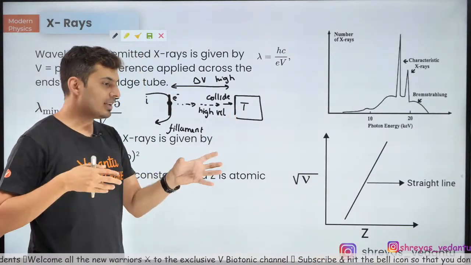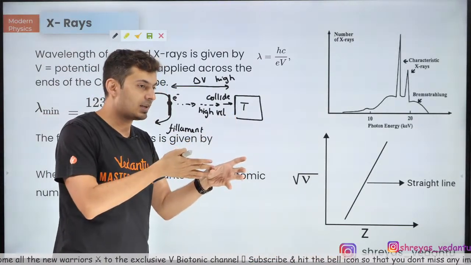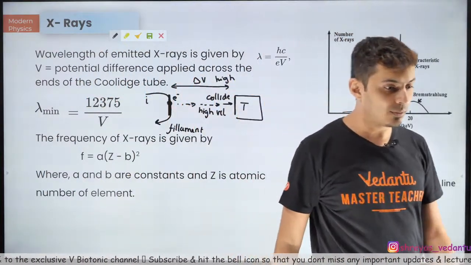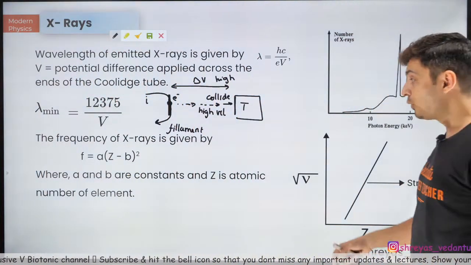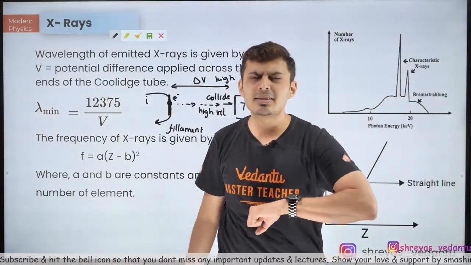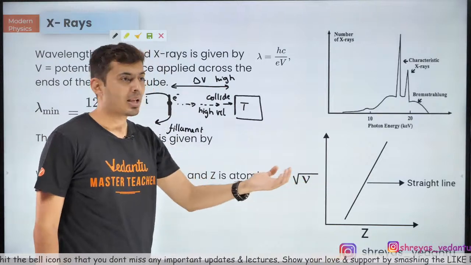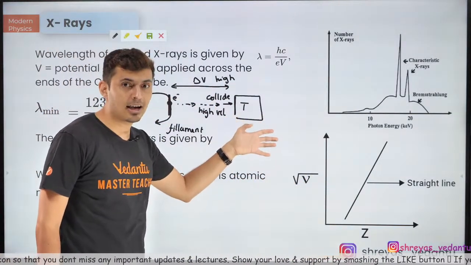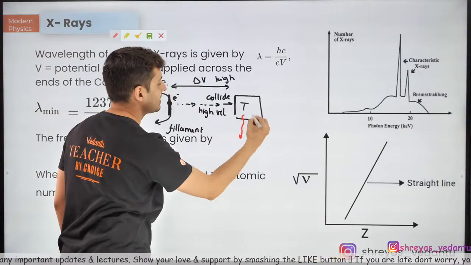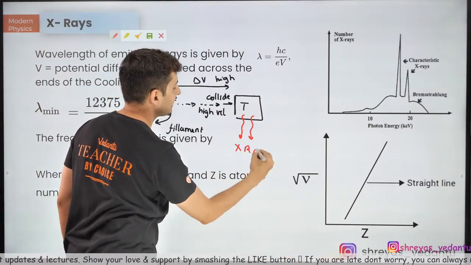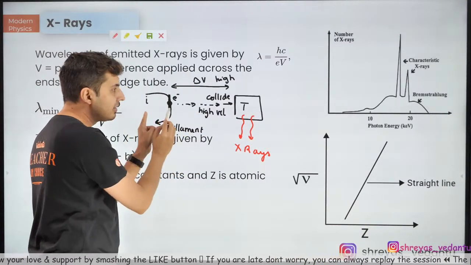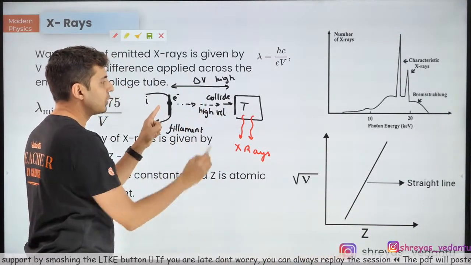used to happen is light used to fall on a metallic surface and electrons used to come out. Try to recollect. In photoelectric effect, what used to happen, guys? The light used to fall on the metallic surface and electrons used to come out. This is exactly opposite of that. Electrons will come and hit the target, and you will see that light, which is nothing but X-rays, will come out. The energy of these X-rays comes by the acceleration of this electron via this potential difference.